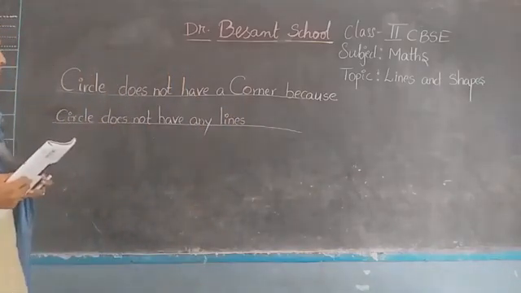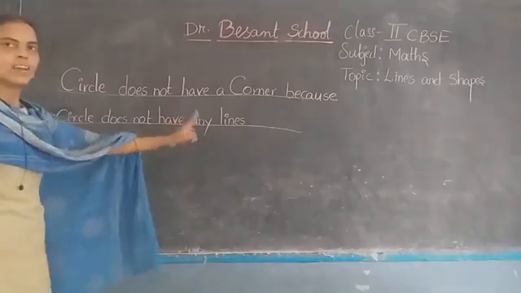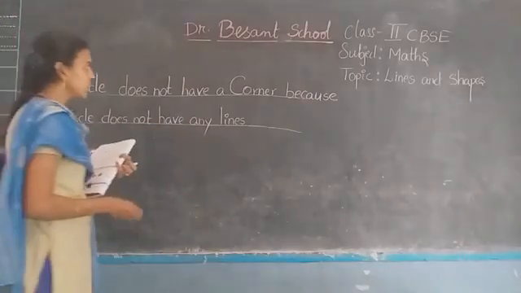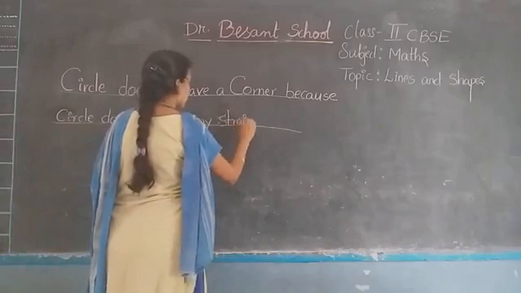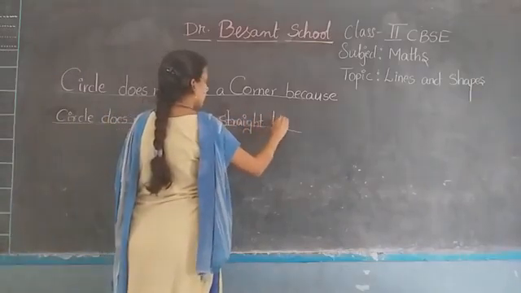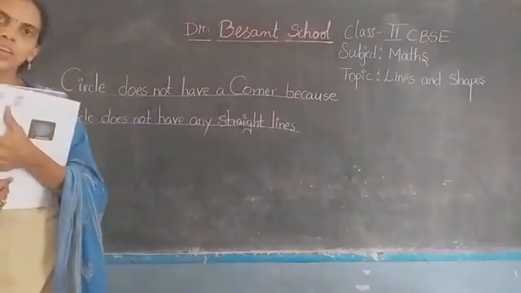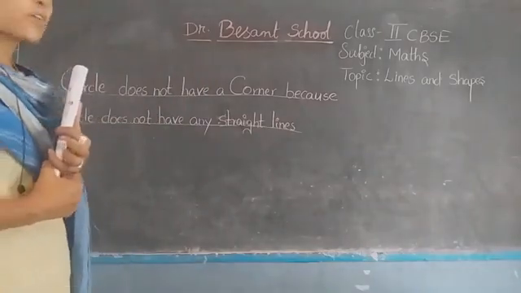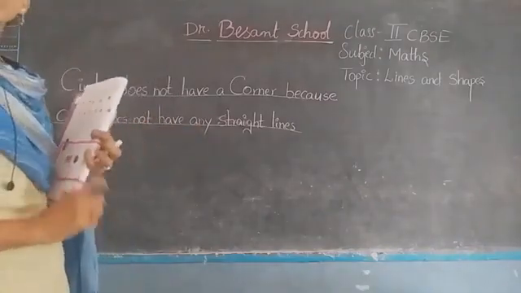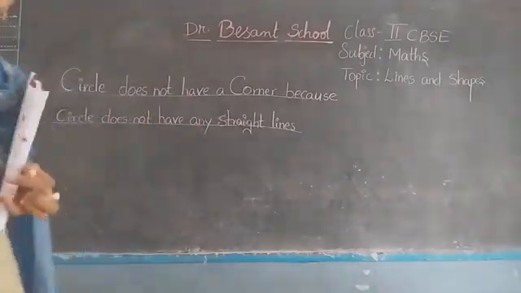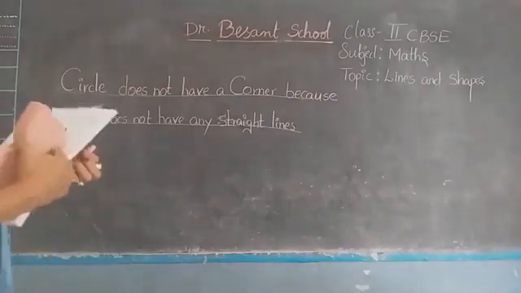So circle does not have a corner because circle does not have any straight lines. You write down straight lines. Am I clear? So whenever there is no straight line, we cannot form the corners. So circle is the only figure which does not have any corners. Is it clear? Yes. So let's move on to the next page, that is page number 11.